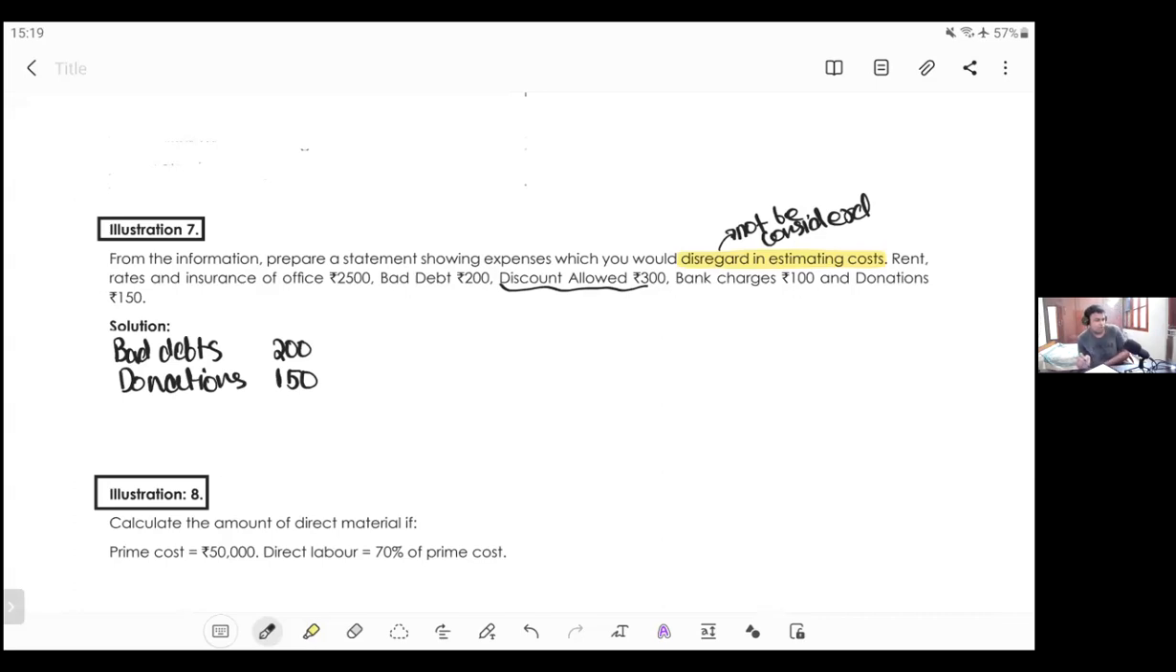Generally, discount allowed is reduced from sales. However, let us assume that in costing, discount allowed will be reduced from sales and will not be taken in cost. So discount allowed 300, total 650. First, bad debts we won't consider. It is like one customer did not pay. Will you tell the other customers to pay that amount? No. Donations we will not consider.